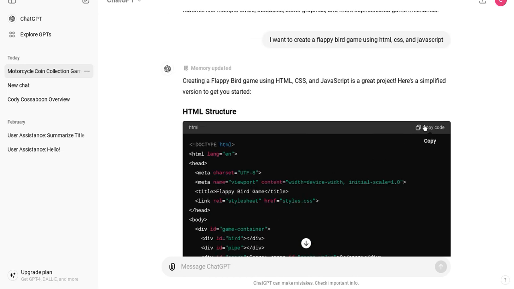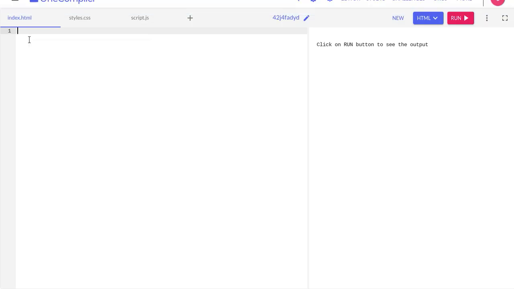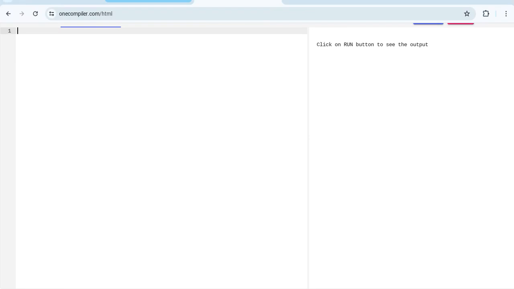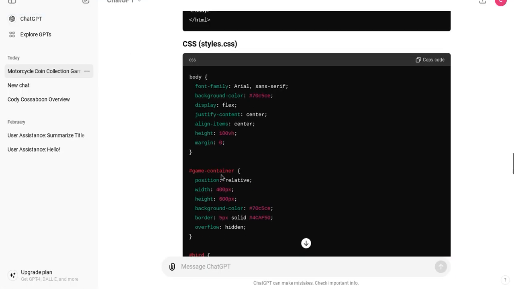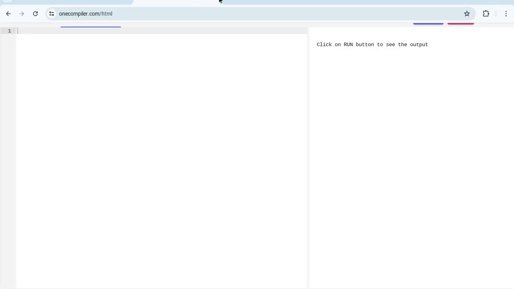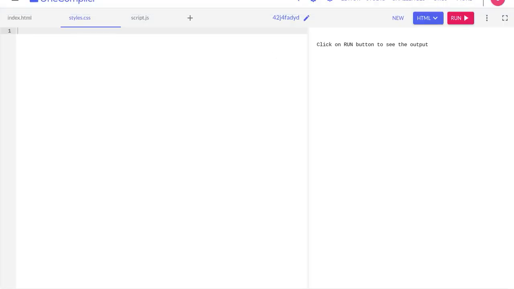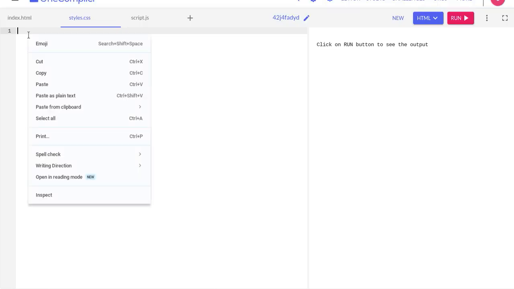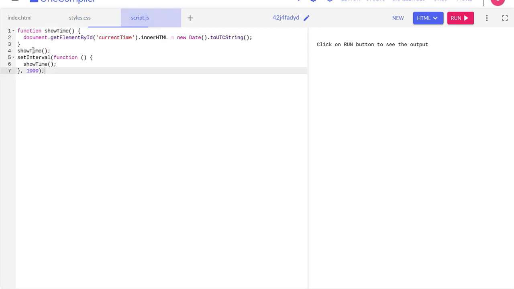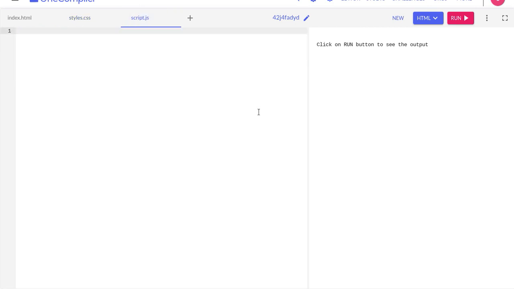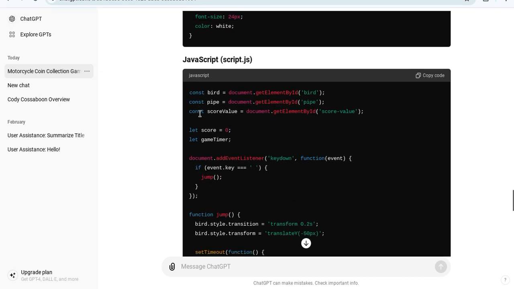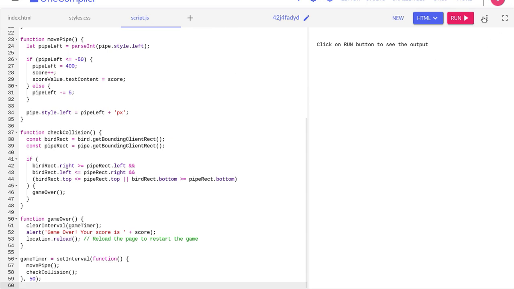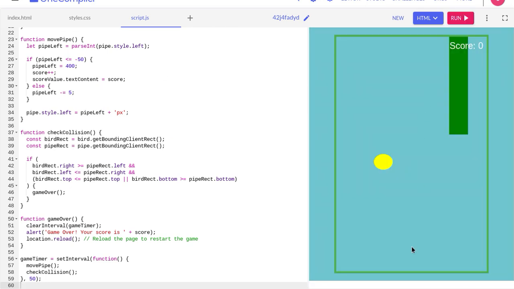Let's copy code. Go over to HTML. Let's click paste. CSS. Let's delete all of this. Go back to ChatGPT and copy the CSS code. Go back to One Compiler. Copy, paste. JavaScript, delete all of this. Now I'm going to go back to ChatGPT, JavaScript, paste, now run. And there it is.